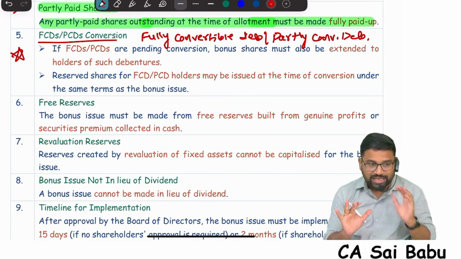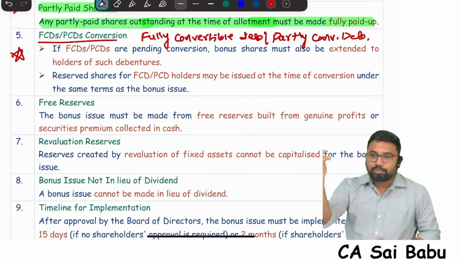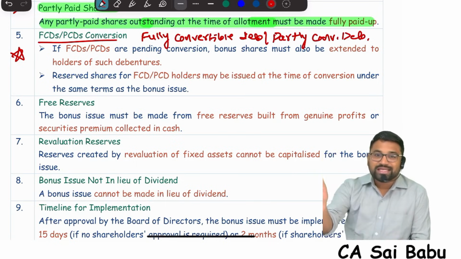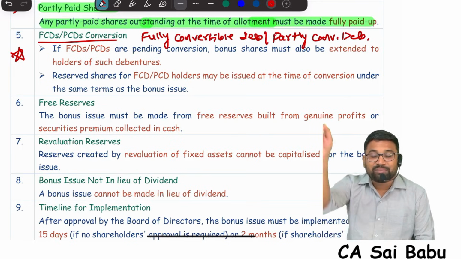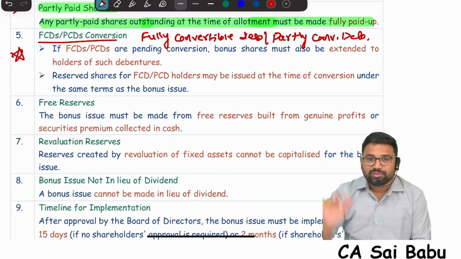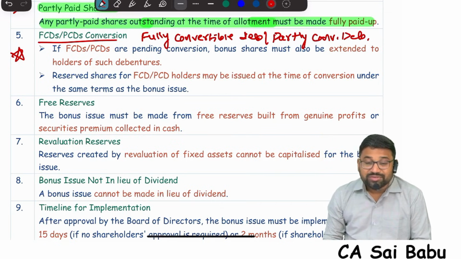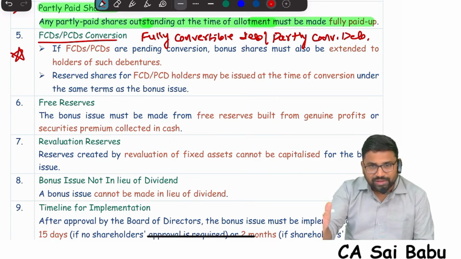For example, Purna is an existing shareholder. Ayyappan is also an existing shareholder. Both of them are existing shareholders. Now the company is giving bonus shares. Are both of them eligible? Obviously, both of them are eligible.